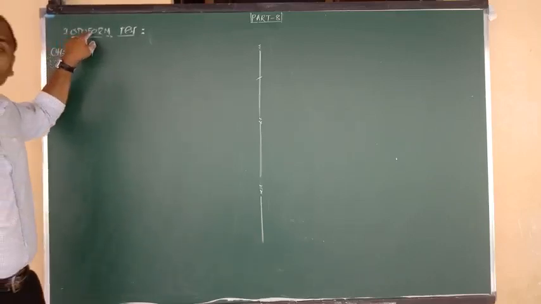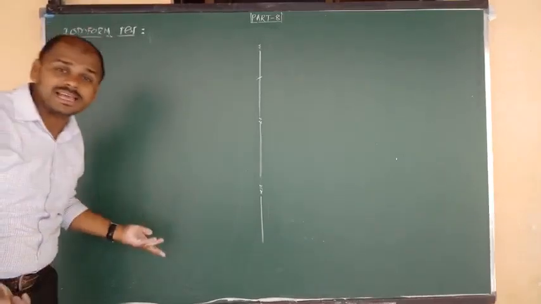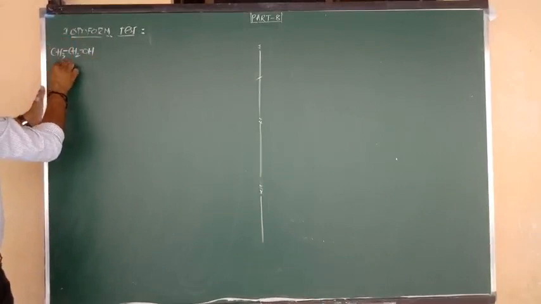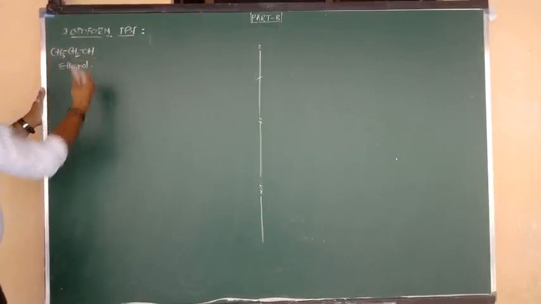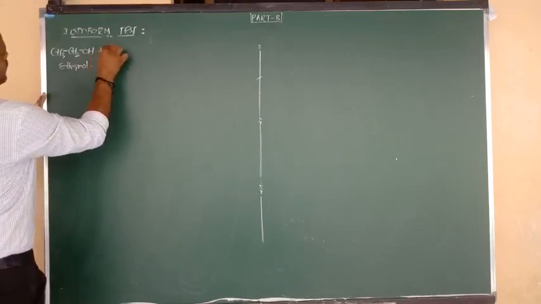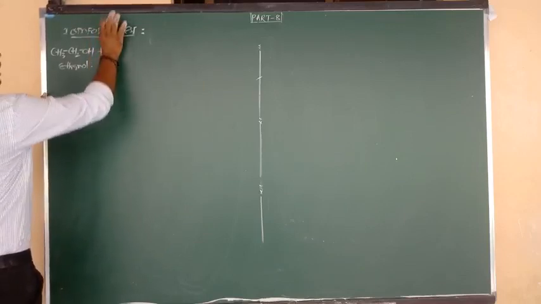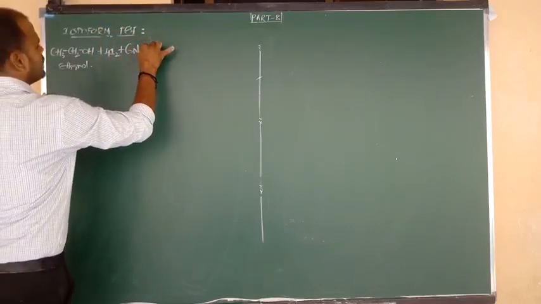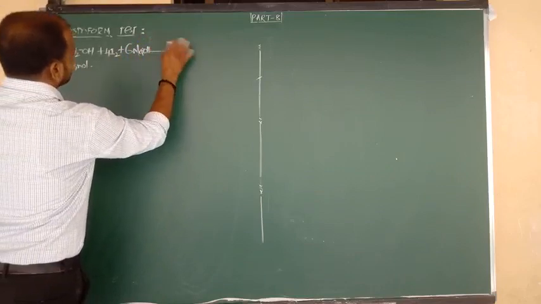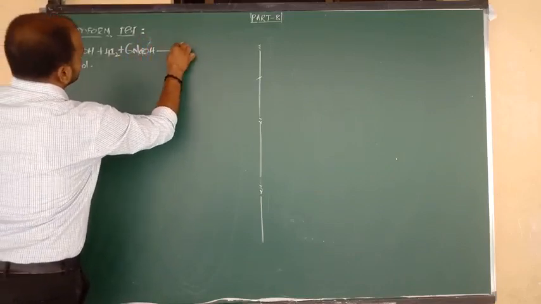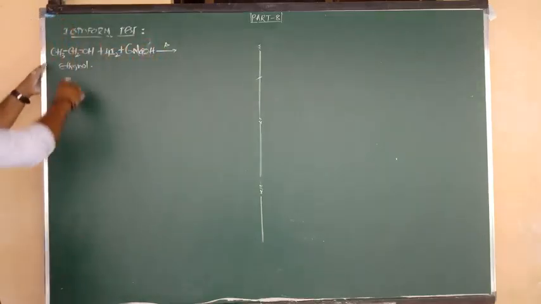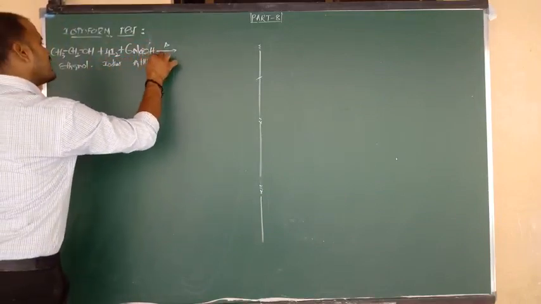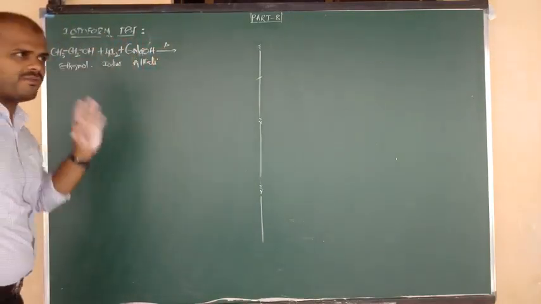How to prepare such a polyhalogen compound, iodoform, formula CHI3? Good, CH3 bonded to CH2 bonded to OH. So this is nothing but ethyl alcohol, or we can say ethanol. It is a primary alcohol. It undergoes the reaction with iodine, 4 moles of I2 and 6 moles of NaOH. This ratio should be fixed. So ethanol on reaction with iodine in presence of alkali. What is the ratio of iodine and alkali? 4:6. This should be fixed, right?